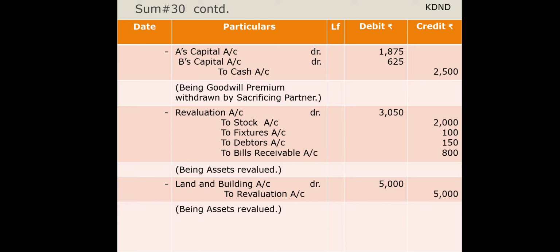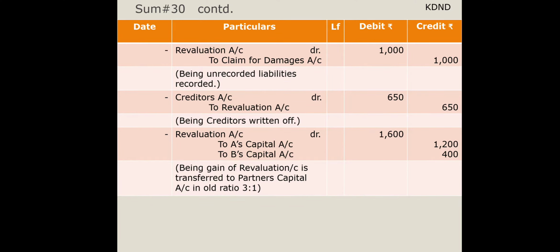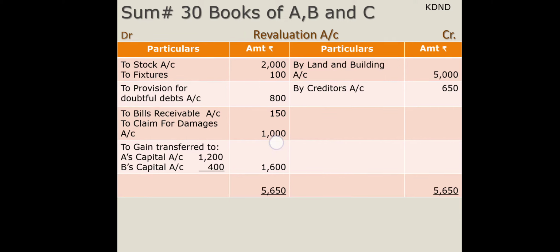Then land and building is appreciated, so land and building account debit to revaluation. Then there was a claim for damages. You can see claim for damages is there, so revaluation account debit to claim for damages. And they had mentioned that 650 of creditors were to be written off. So creditors to revaluation, 650 is to be written off. So finally we will get the profit or loss from the sum. So the revaluation account is to be prepared.